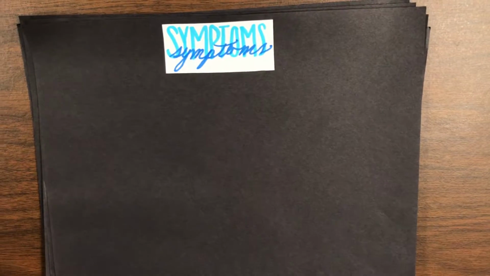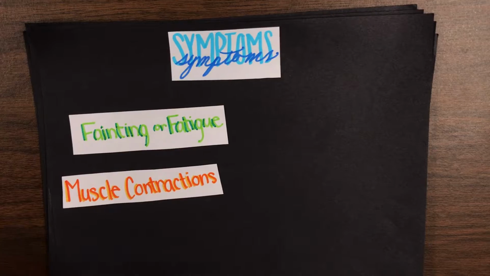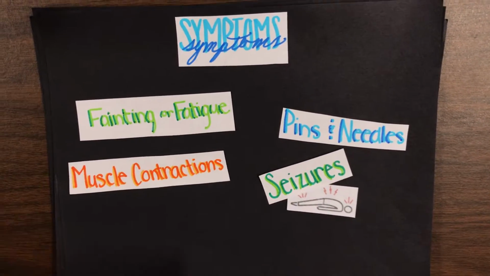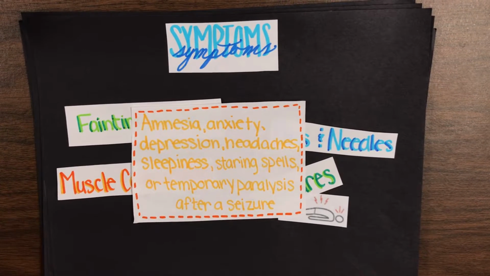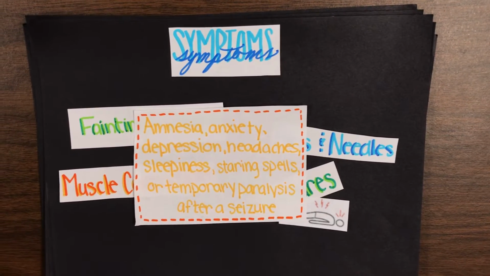Symptoms. The symptoms of epilepsy include fainting or fatigue, muscle contractions, pins and needles, convulsive seizures with foaming at the mouth, and amnesia, anxiety, depression, headaches, sleepiness, staring spells, or temporary paralysis after a seizure.